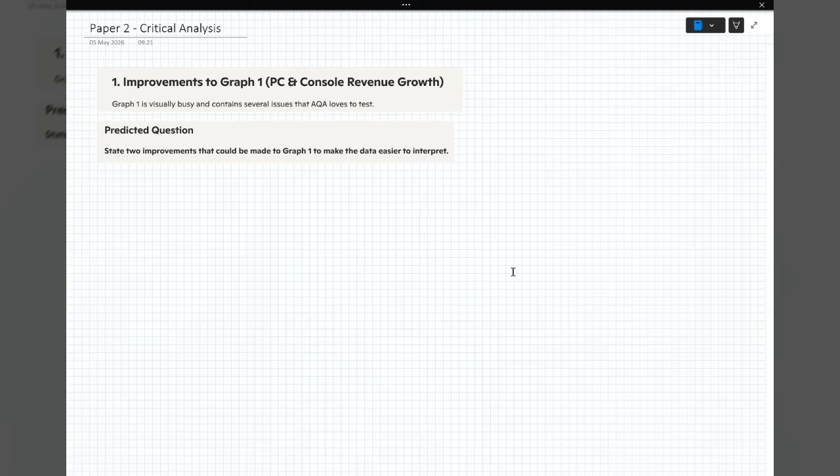There's quite a lot of terminology. It says the computer games market. It says report A presents data about PC and console games market. Report B presents data about cloud gaming and the mobile game market. And then we've got sort of the glossary, with lots of explanations of what things mean. Familiarize yourself with that before you get into the exam. It will save you the odd second, minute in the exam.